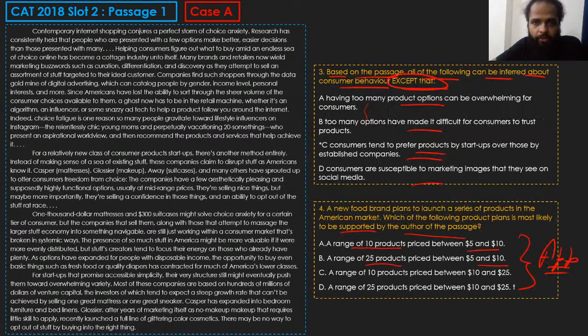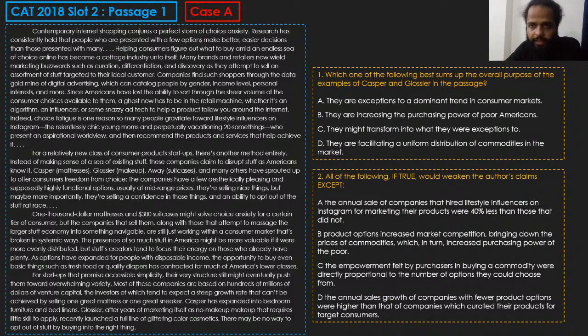So basically what I'm trying to say is that for this question, again, देखो एक और सवाल देख लो, same passage. I'm looking at the same passage, मैं एक ही passage की बात कर रहा हूँ, ठीक है. This was a passage that was asked in CAT 2018 slot number 2. ये question देखिए, इसका second question देखिए. All of the following, if true, would weaken the author's claims except.